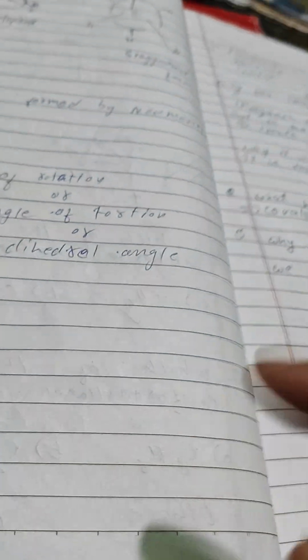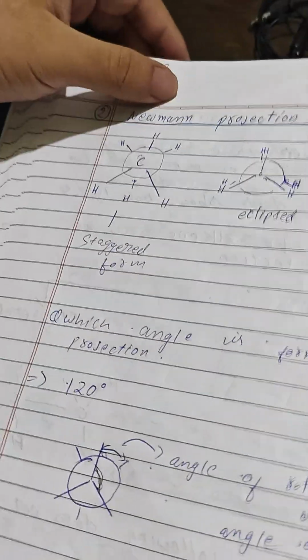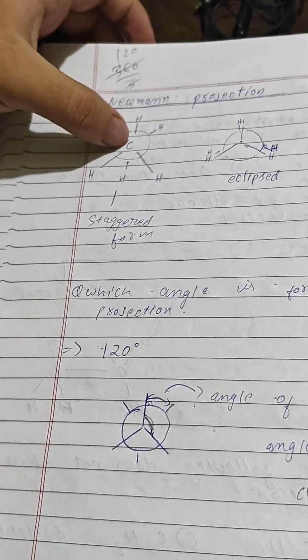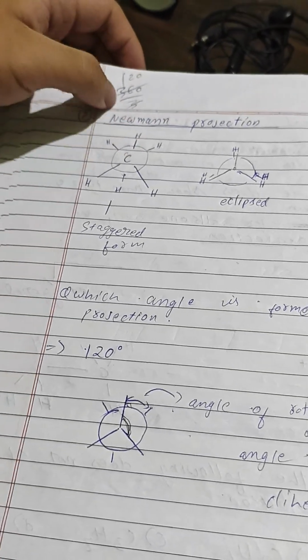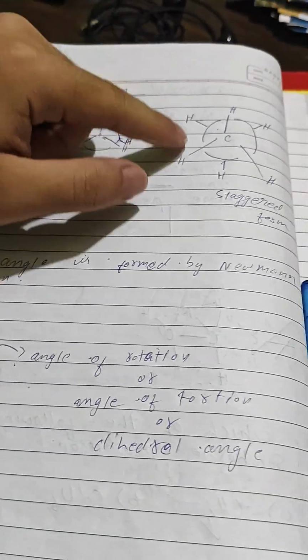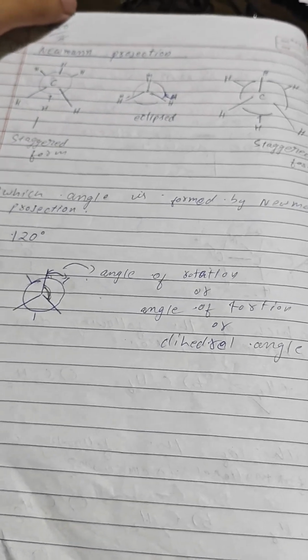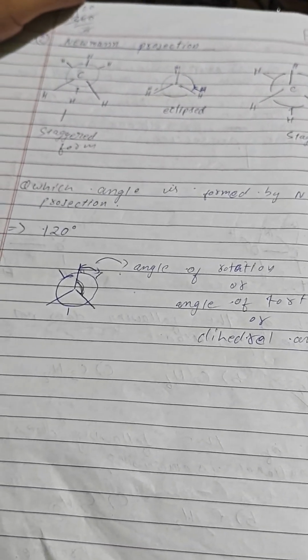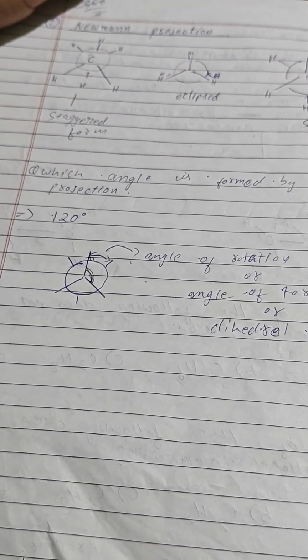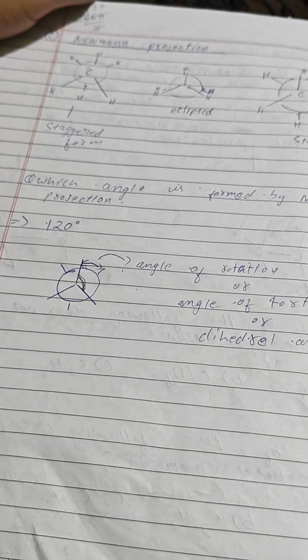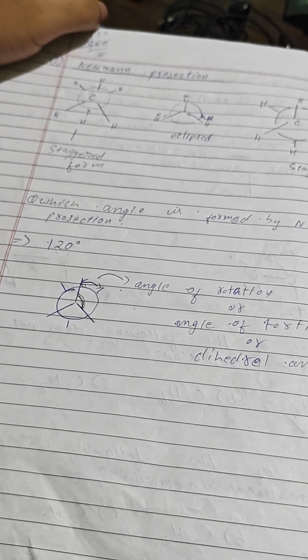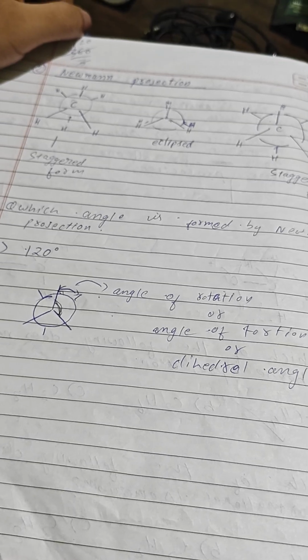I forgot the answer. Now in Newman's projection, it is written like a circle. This is the inside, this is the outside. Look, this is called eclipsed and this is called staggered. This is what I wanted to show you. Which angle is formed in Newman's projection? 120 degrees. Why? Because it is divided into three parts, and you divide 360 by 3.